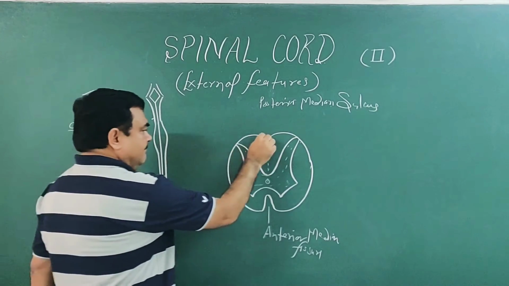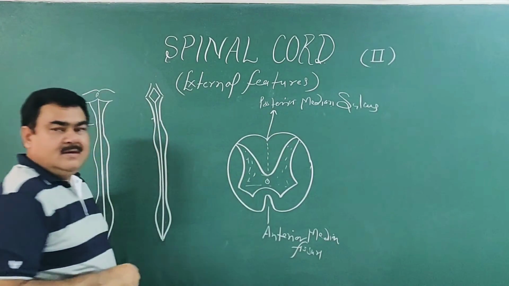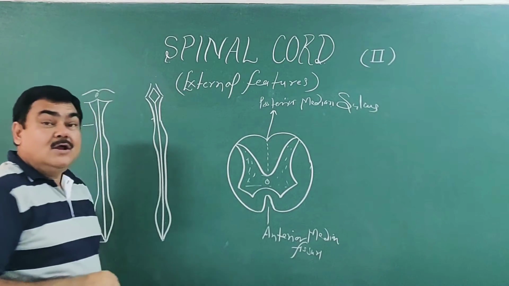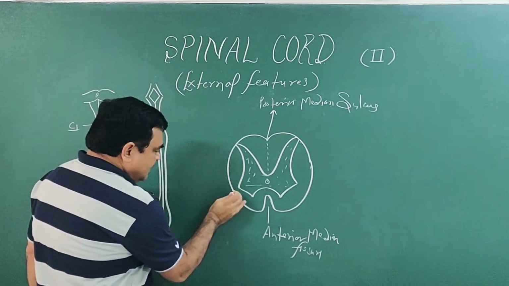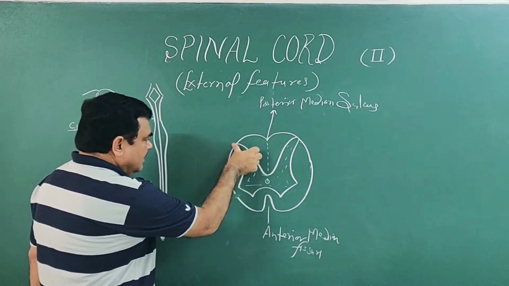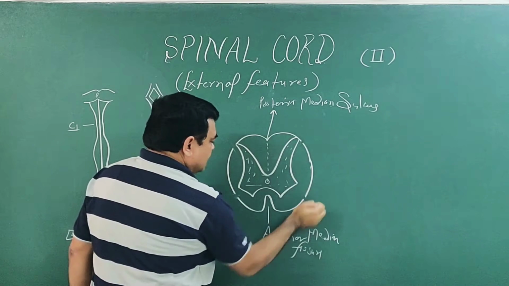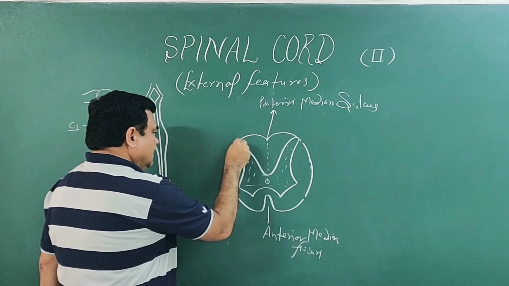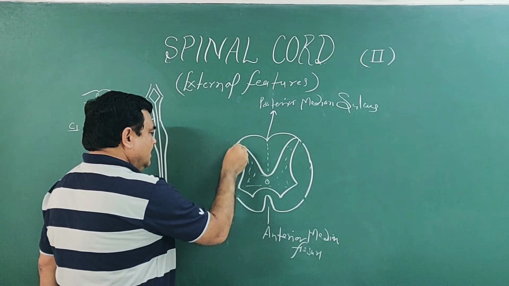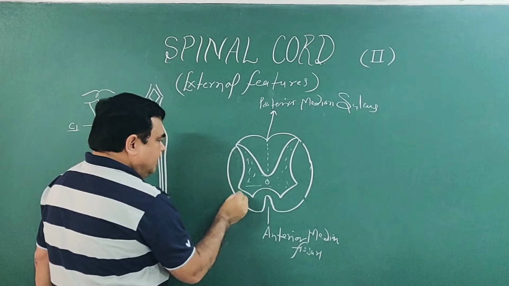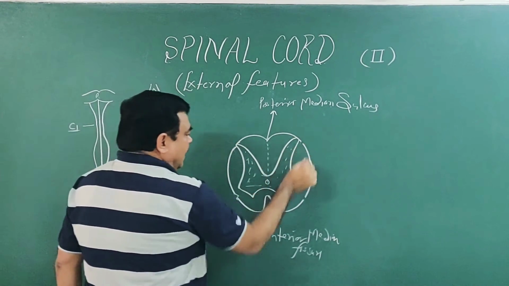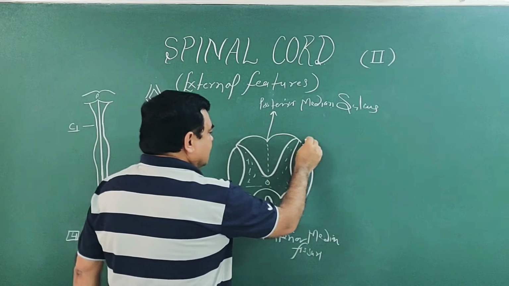And there are two other sulci here, here, and here. This is the anterolateral sulcus and this is the posterolateral sulcus.